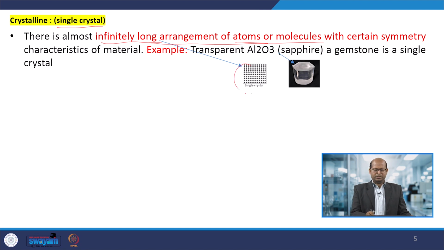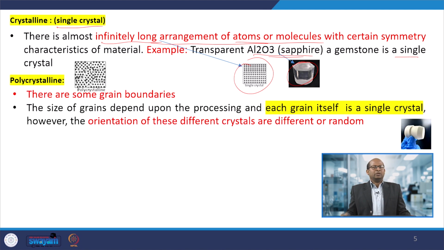So, here you can see this is the shape. Here is a transparent Al2O3 alumina, that is sapphire. That is a gemstone, and it is a single crystal. If you analyze it in terms of atoms, the atoms are orderly arranged.